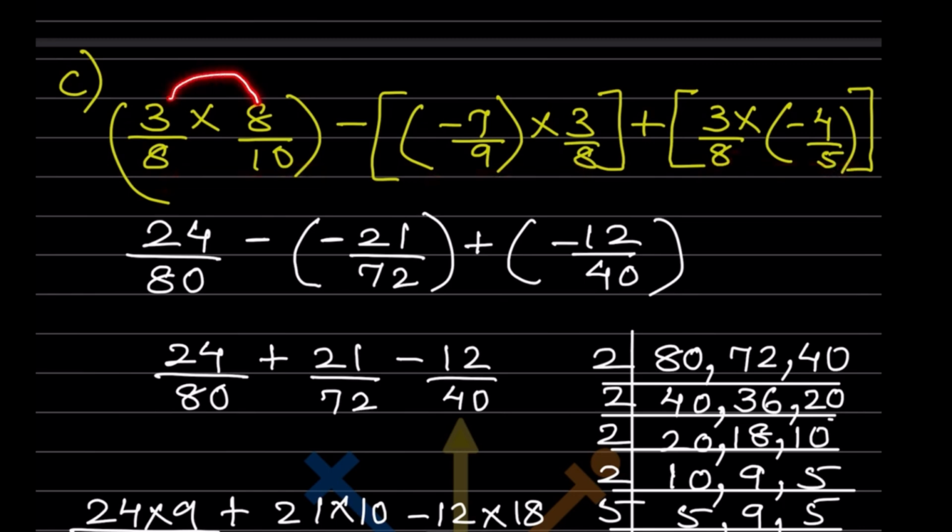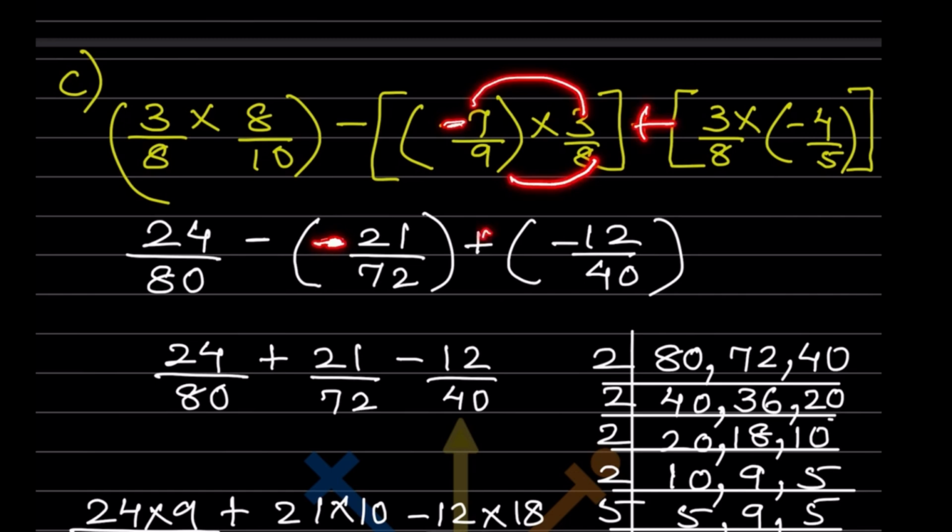So now this is multiplication. So 24 multiply, this will be divided by 80. So this is negative sign. Now we are going to write here 21 divided by 72, but there is a negative sign, so we are going to write the negative separately.